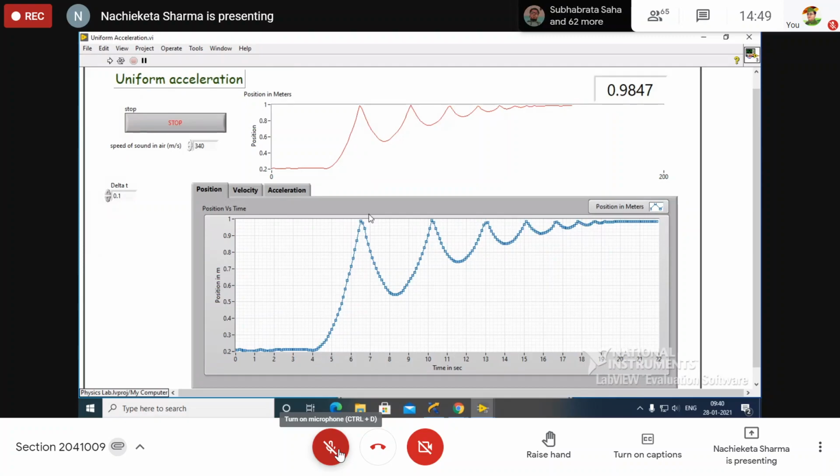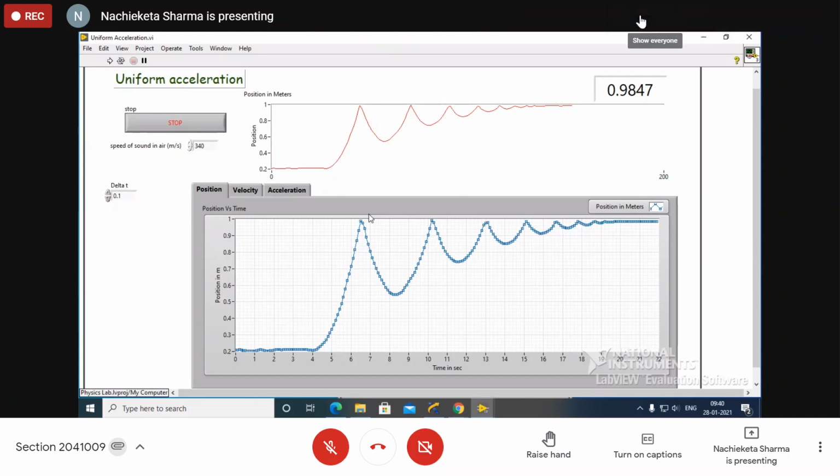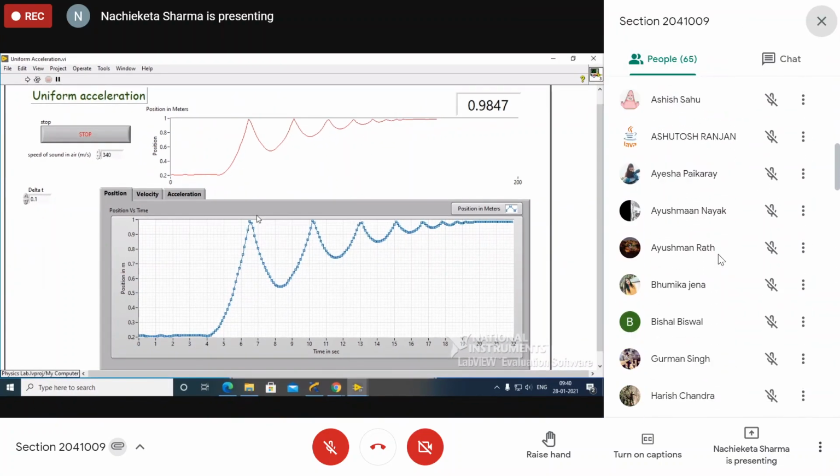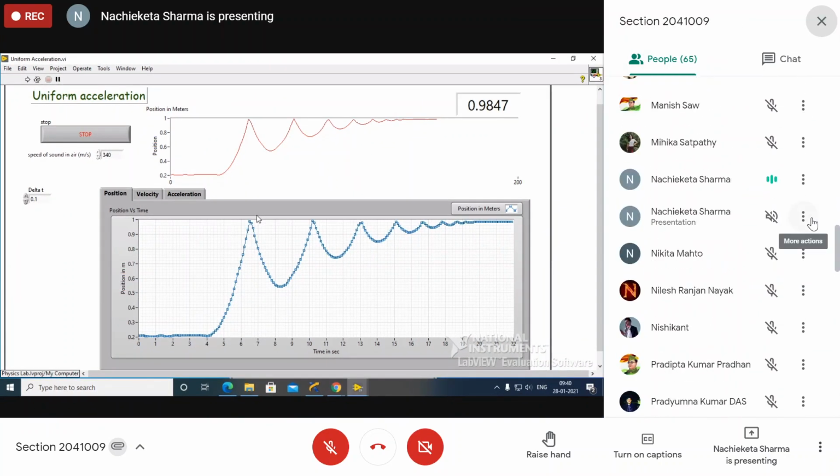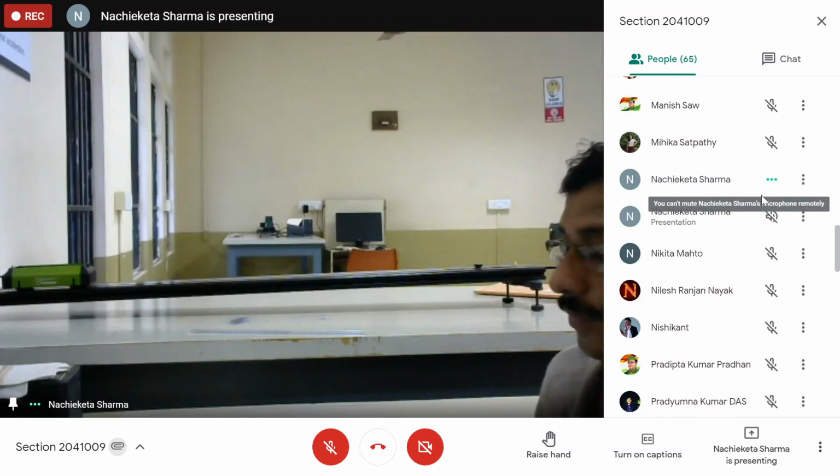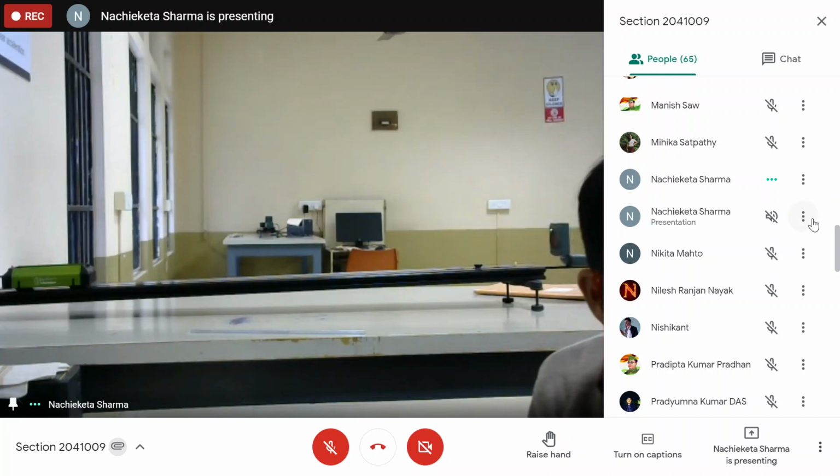The motion detector detects from this point, and see that the cart is moving. After collision, the cart is coming here, so thereby the amplitude decreases. And here the amplitude decreases, and here the amplitude decreases. Thereby the amplitude gradually decreases. Understand it?